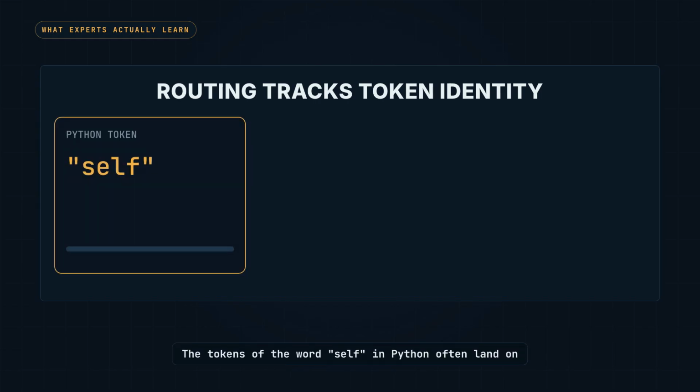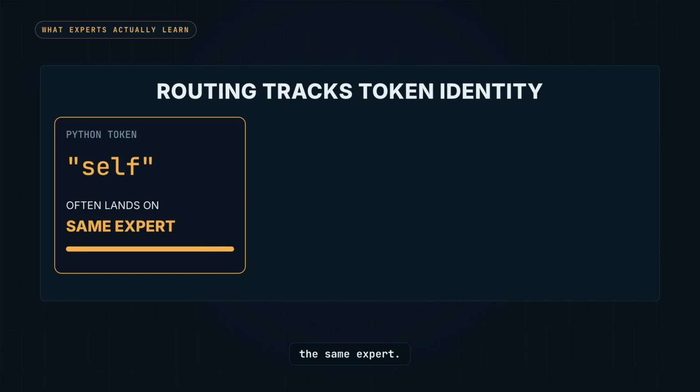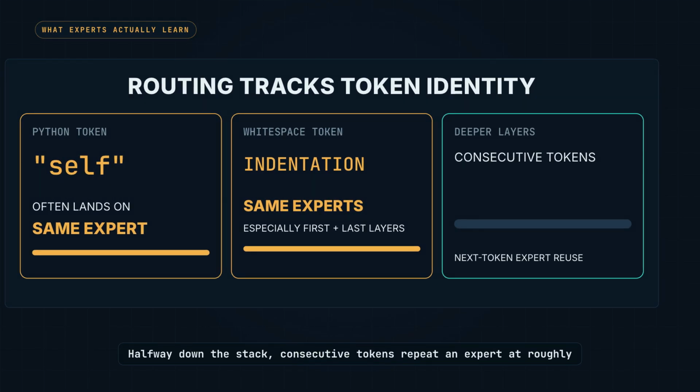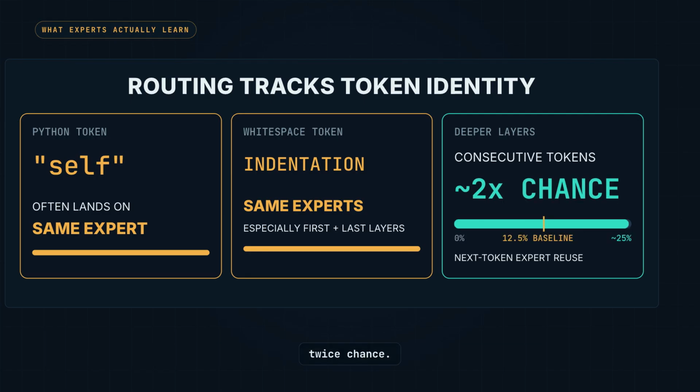The tokens of the word self in Python often land on the same expert. Indentation tokens do too, especially at the first and last layers. Halfway down the stack, consecutive tokens repeat an expert at roughly twice chance.